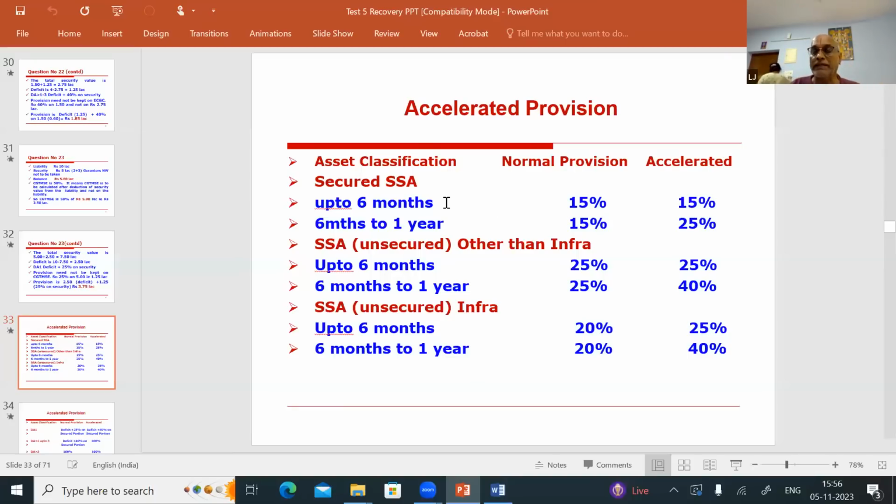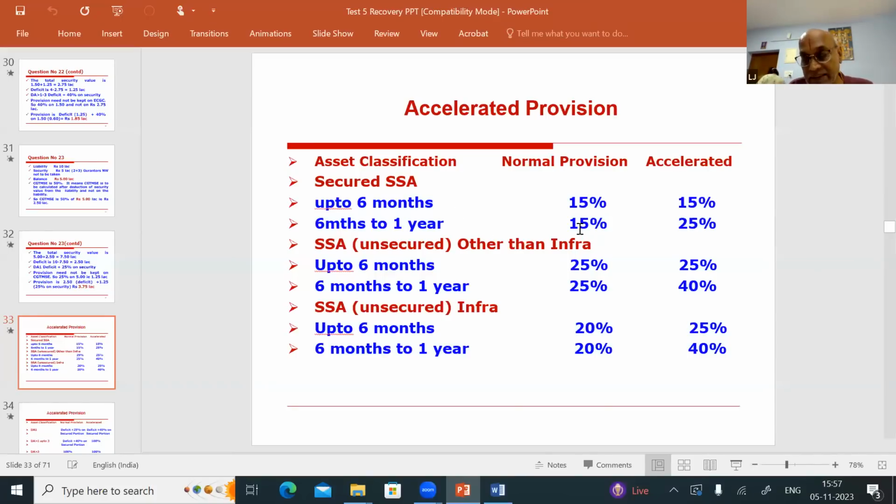Up to 6 months, if you have not classified an account as substandard, no problem. The same provision you have to keep. Even beyond 6 months, if you have not classified it and continue to show it as a standard asset,